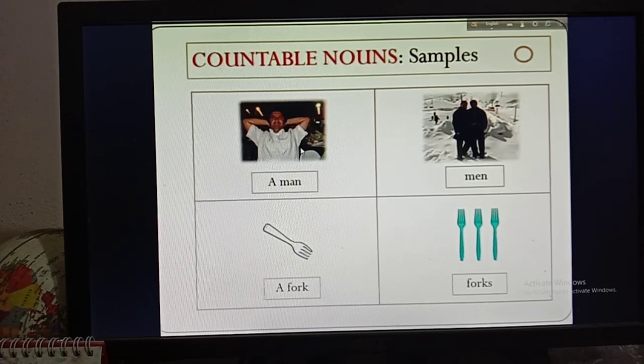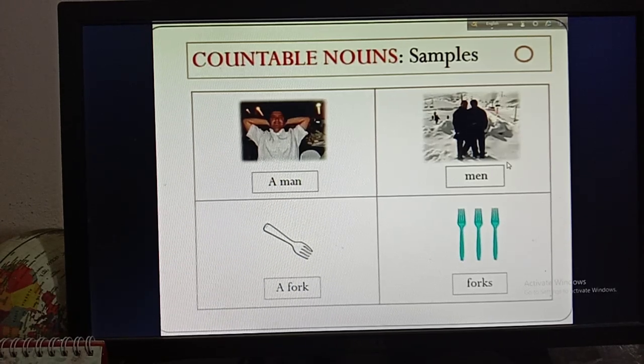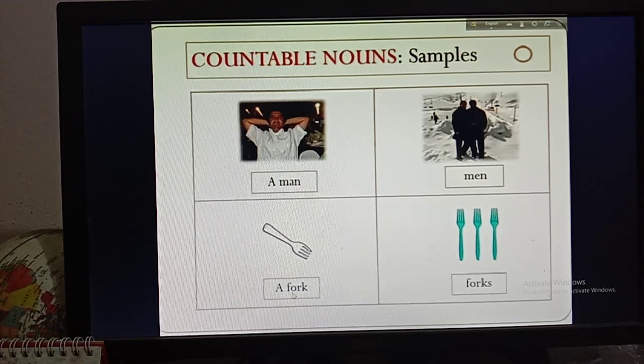So you can count only one man and you can also count men. That means there are more than one man. Okay, so this is singular and this is plural. Then here is a fork and here are forks. So you can count only one fork and you can also count if there are more than one fork.